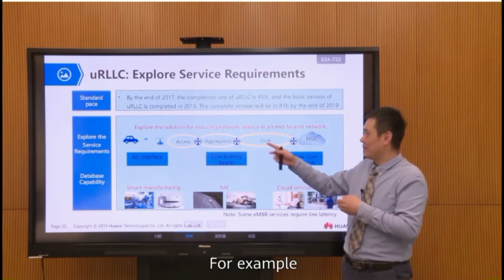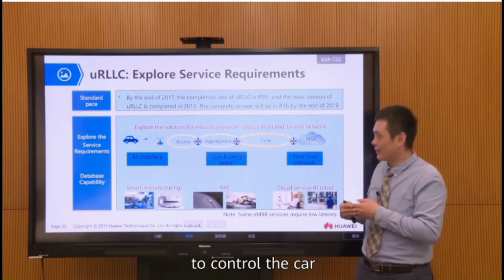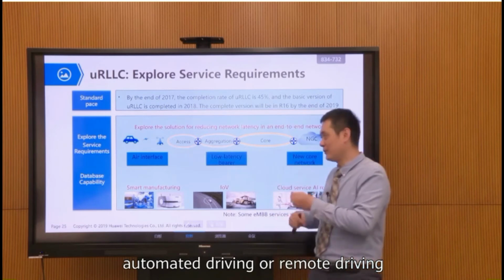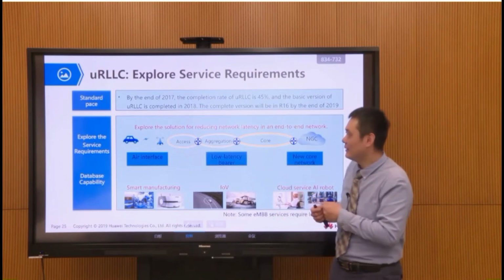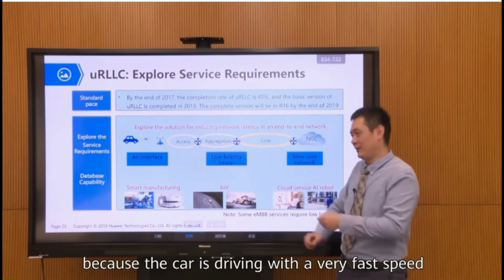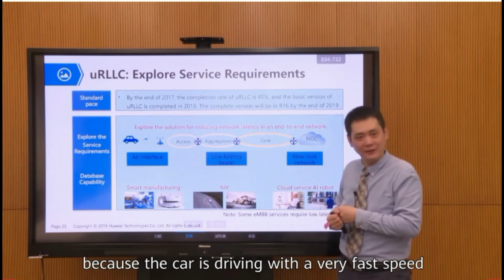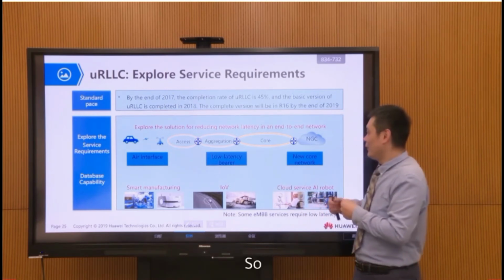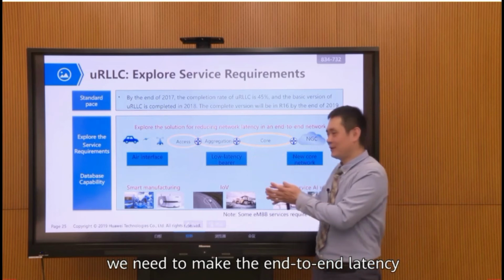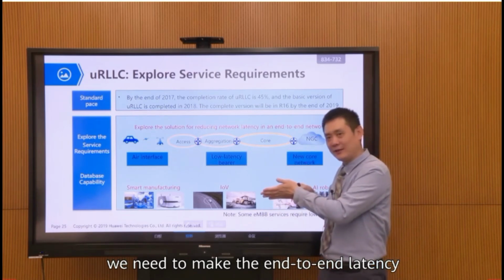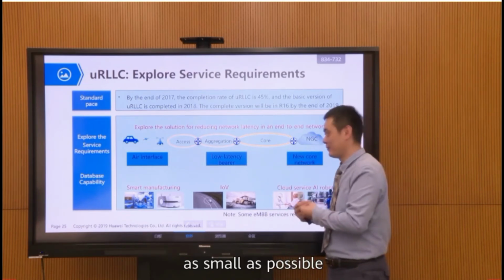For example, to control the car, automated driving or remote driving. We need very low latency because the car is driving at a very fast speed. So we need to make the end-to-end latency as small as possible.